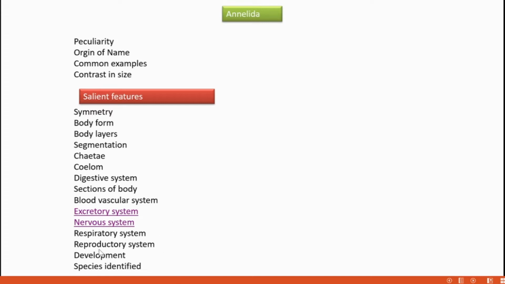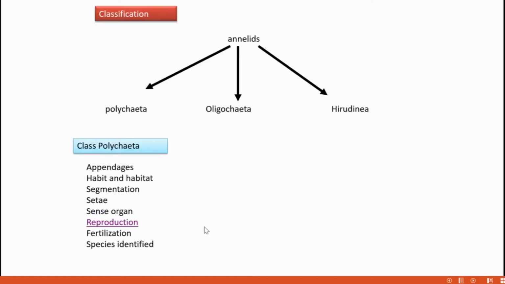Then development. It involves a larval stage called the trochophore larva. It's very important. It may be asked in the examination as a question. So far 12,000 species have been described. Classification. Annelids are classified into Polychaeta, Oligochaeta and Hirudinea.